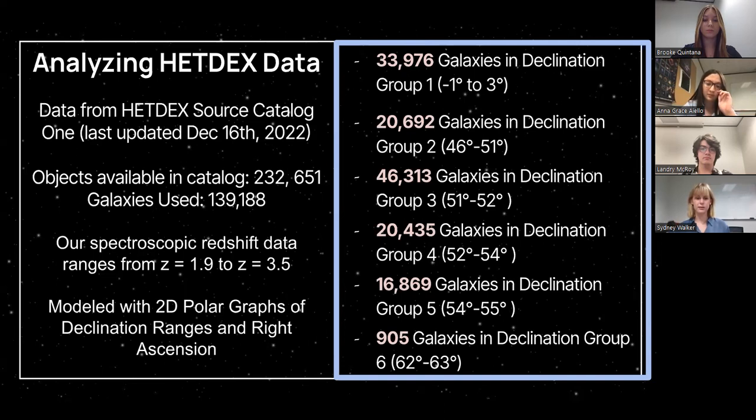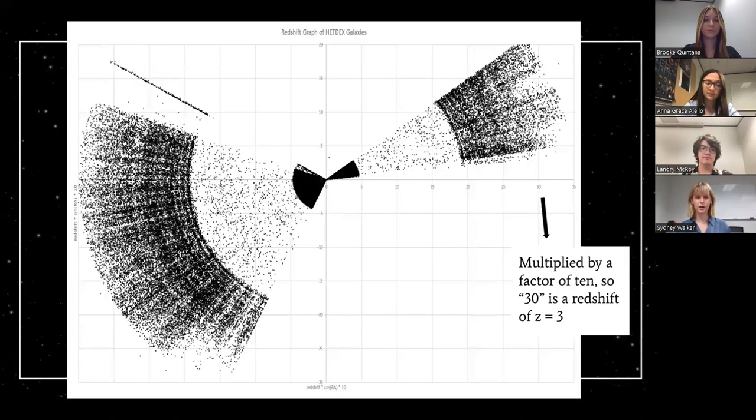Currently, the farthest known galaxy cluster is located at a redshift of 2.5, and the farthest supercluster is located at 1.27, and we're looking way beyond that. The first image we have is a 2D polar graph of all 140,000 galaxies.